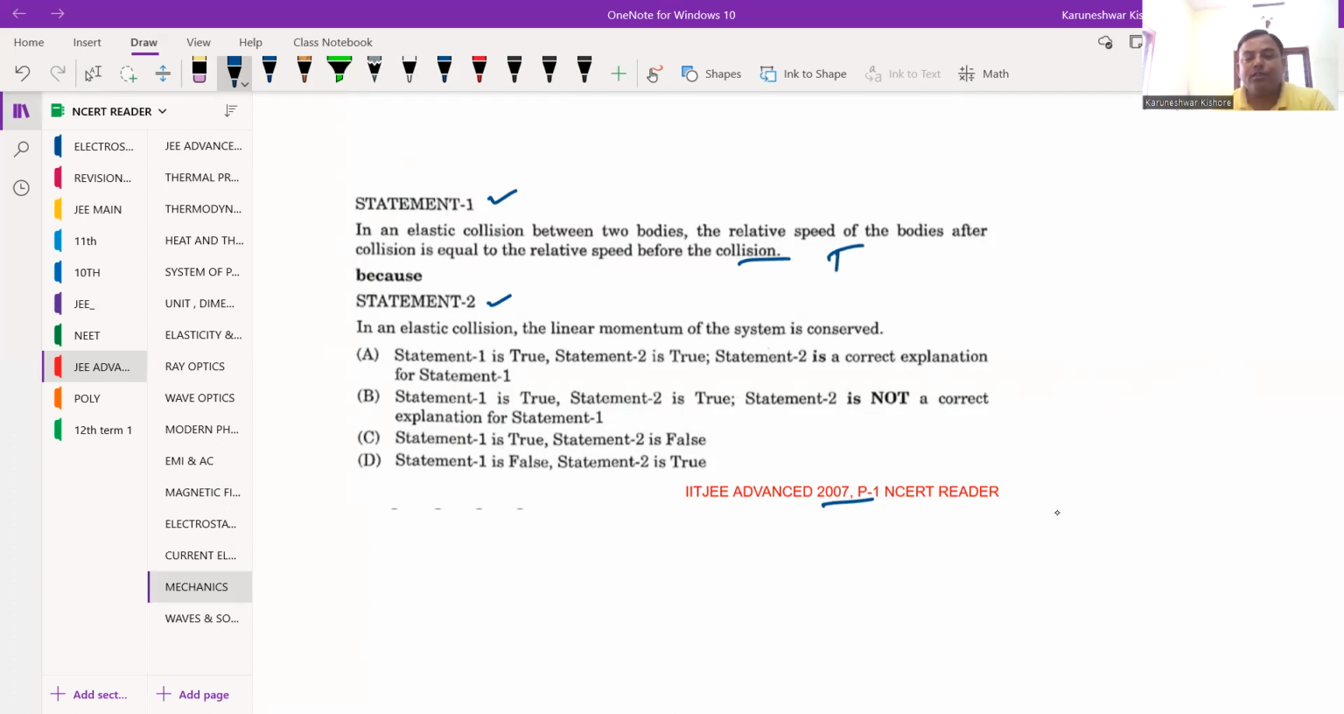And in an elastic collision, the linear momentum of the system is conserved. This is also true, but we cannot say only in an elastic collision. Linear momentum of the system is conserved in all kind of collision, whatever the collision we are having.